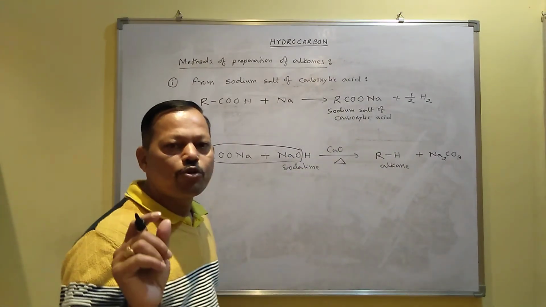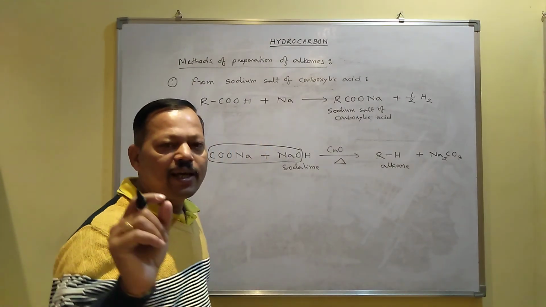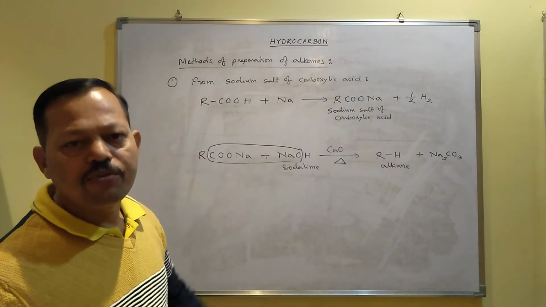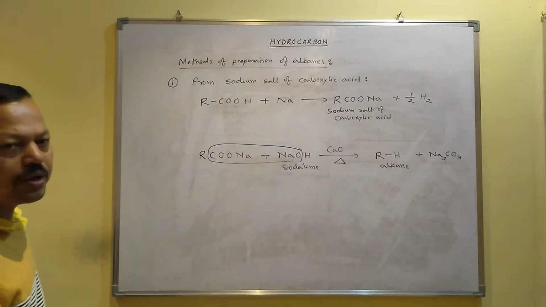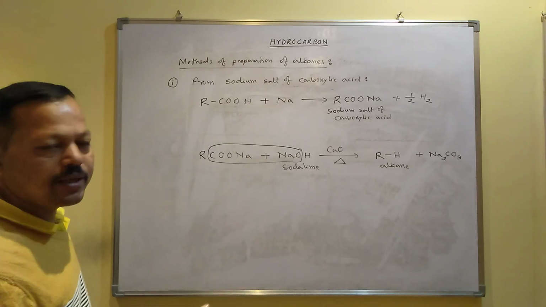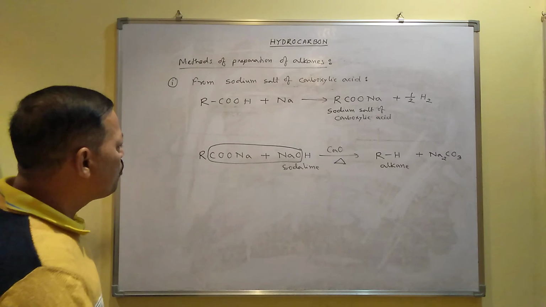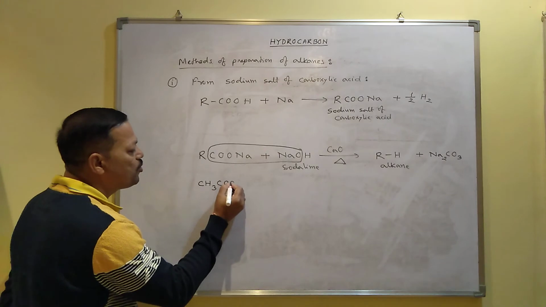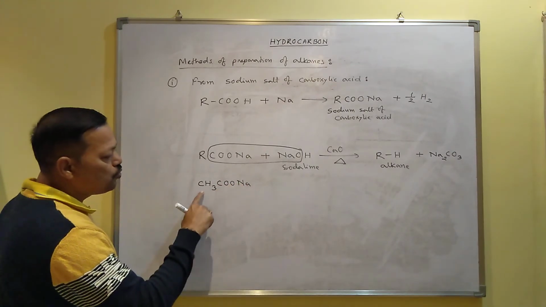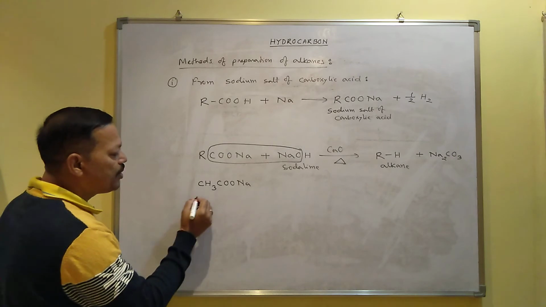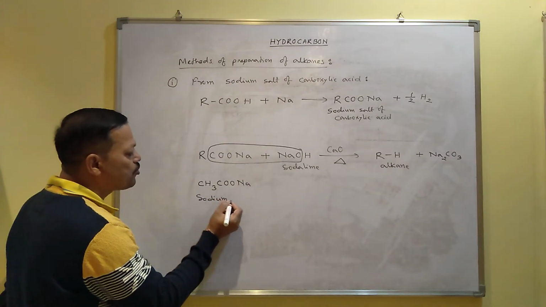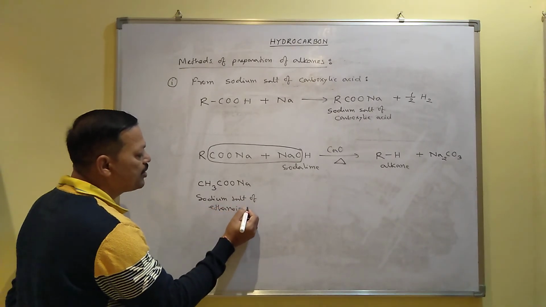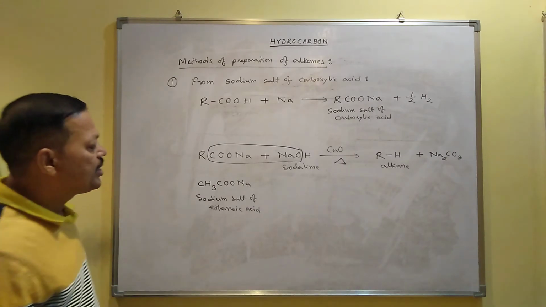So if you want to prepare some alkane, if alkane is not available in your laboratory, then you can prepare that alkane from your sodium salt of carboxylic acid. In this way, soda lime is required and you have to supply some amount of heat, then it will convert to alkane. For example, suppose your R group is methyl group, CH3COONa. How many carbon? 2 carbon. That's why it is called ethanoic acid. The name of this compound is sodium salt of ethanoic acid, because 2 carbon are present here.